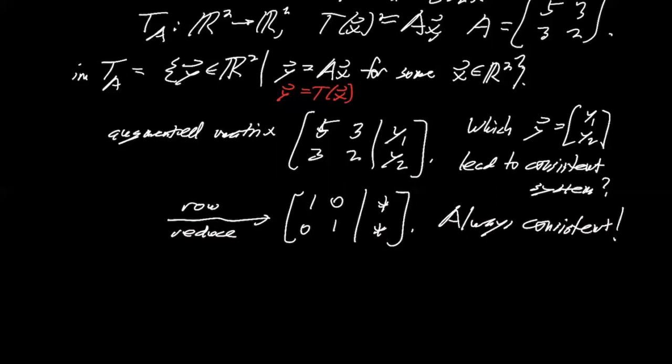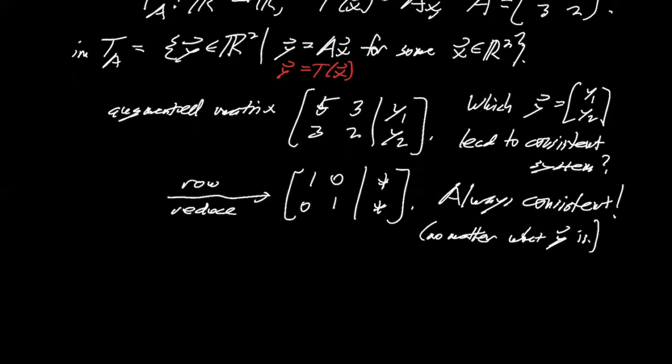And that means that it's consistent no matter what y is. In fact, the image is every y. It's all of R2. So thus, the image of T sub A is all of R2. I could just say R2, but I'm trying to make the point that it's all of R2.